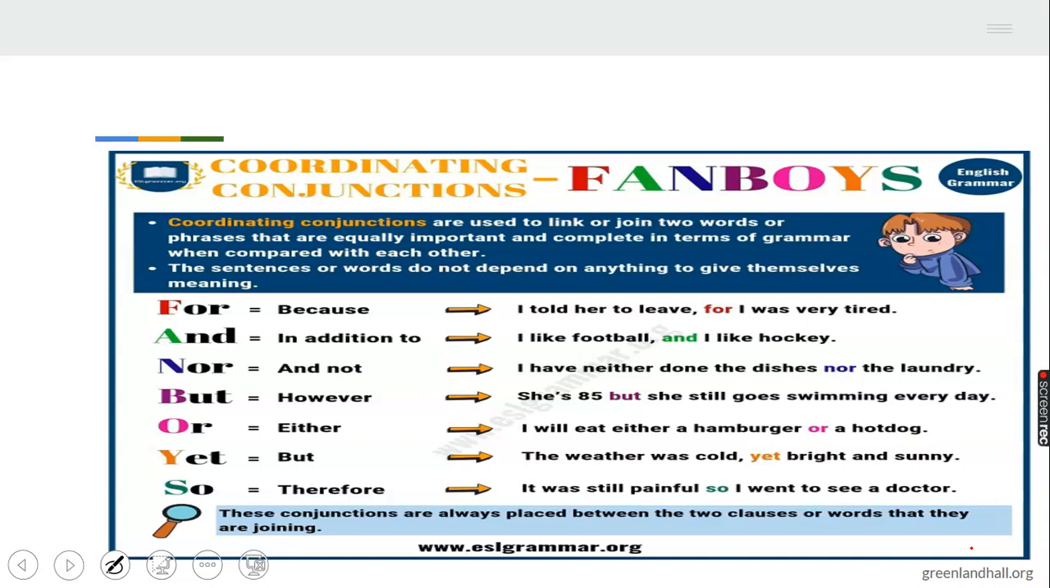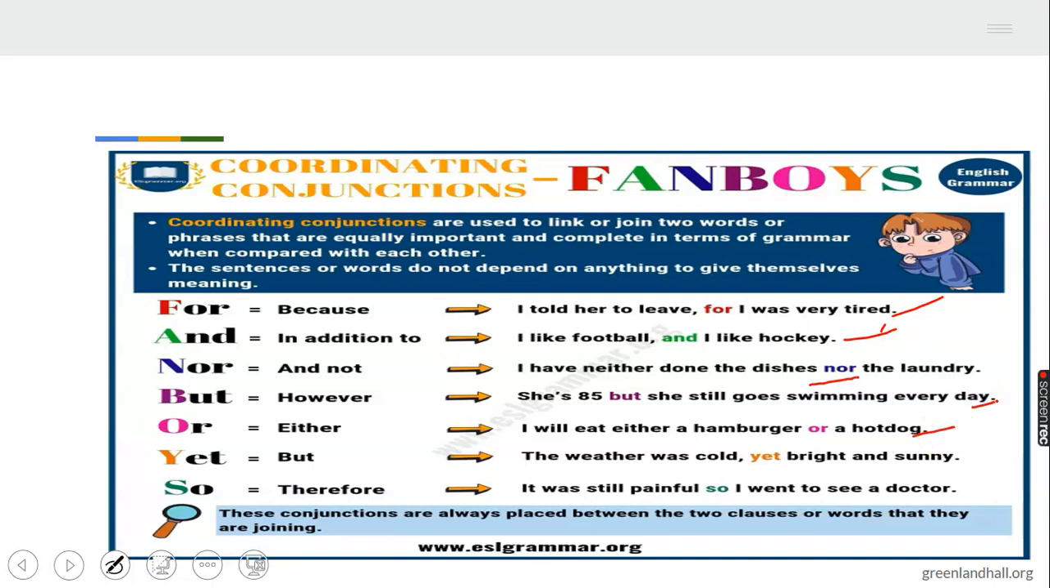You say, I like football and I like hockey. Now we have another one, nor. I have neither done the dishes nor the laundry. The other one is but. She is 85, but she still goes swimming every day. Then, I will eat either a hamburger or a hot dog.